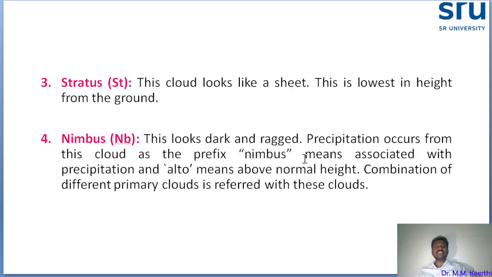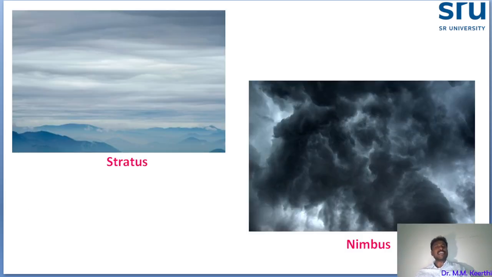So the meaning is that precipitation occurs in nimbus clouds only. Scientifically, the nimbus cloud is responsible for the formation of precipitation. That's why the nimbus cloud gives the precipitation. Easily we can identify this type of cloud as a nimbus. Hereafter, when you observe dark, ragged clouds, those clouds are called nimbus. The nimbus cloud is responsible for giving the precipitation.